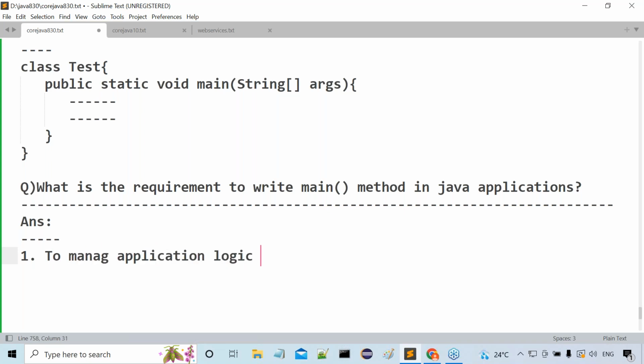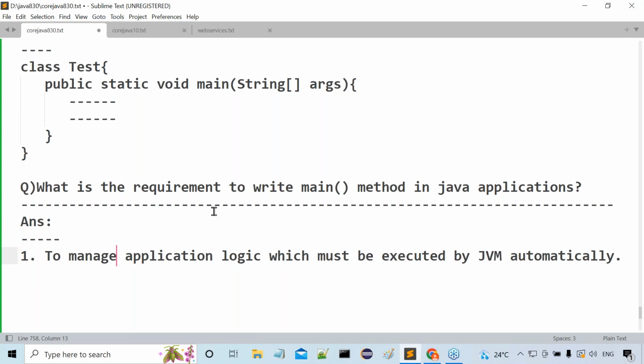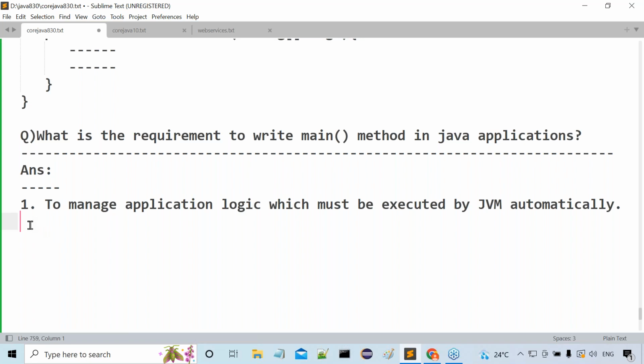To manage application logic which must be executed by JVM automatically, we need a method. That method is what, no? Main method. JVM entry point, strictly speaking.